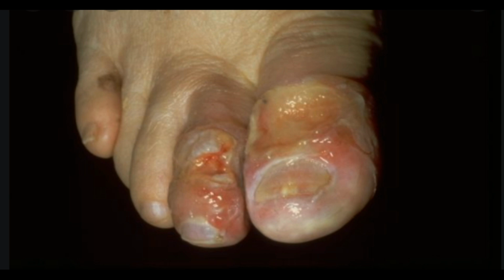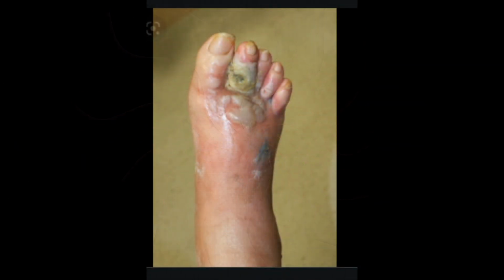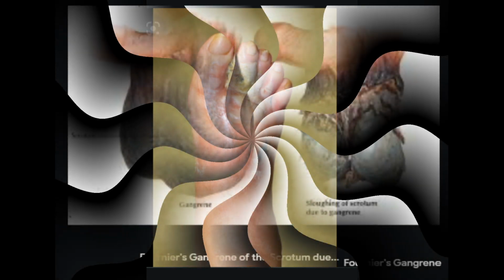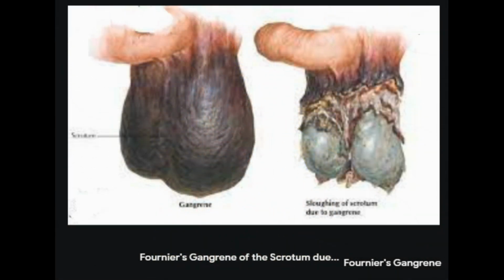Gas gangrene. Bacteria called Clostridia cause gas gangrene. These bacteria create an infection that causes gas bubbles and toxins to develop inside the affected area. The resulting gases cause tissue death. This type of gangrene can be fatal, though it's rare in the United States.